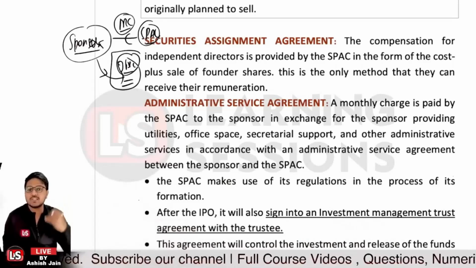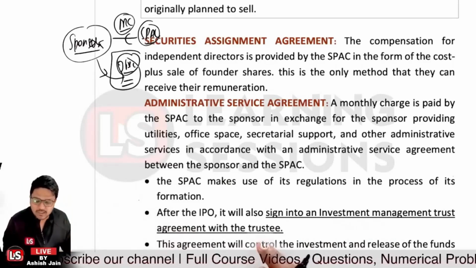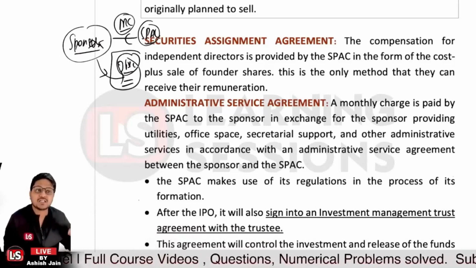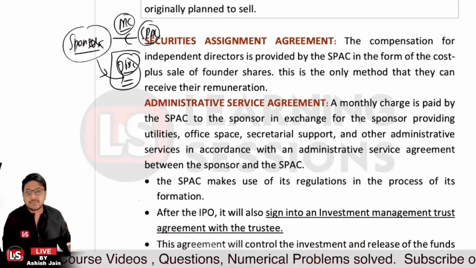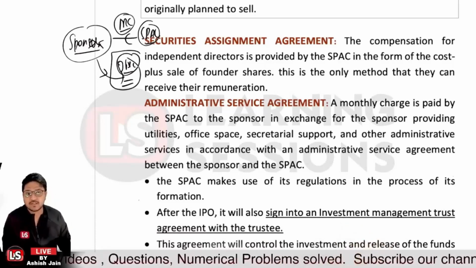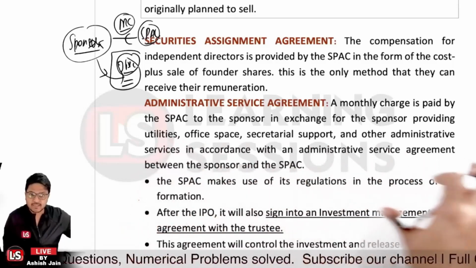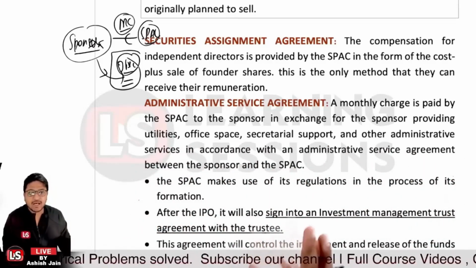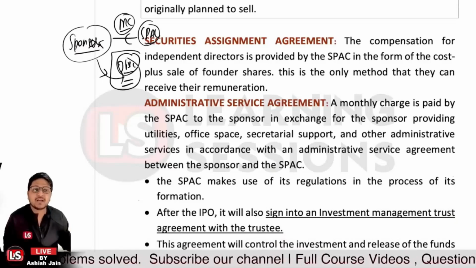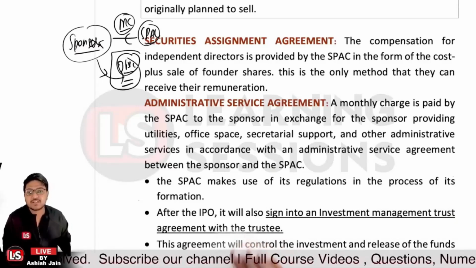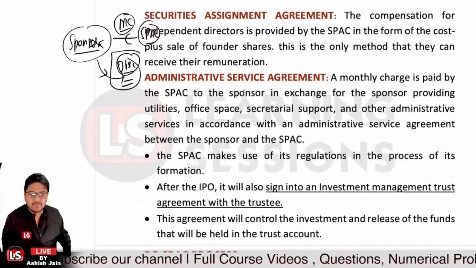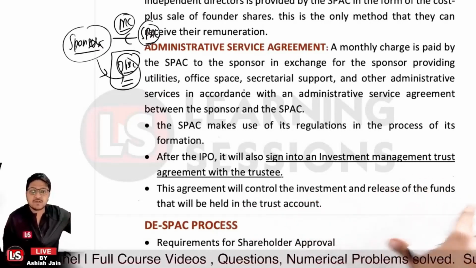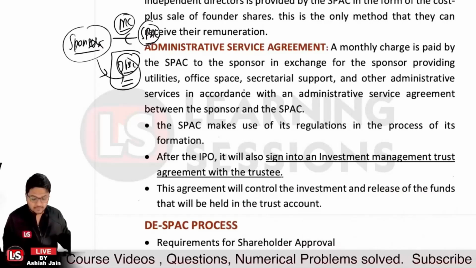We receive administrative services from the sponsors, and in exchange the SPAC pays the monthly charge for the same, right? The SPAC makes use of the regulations in the process of forming this administrative service agreement, so no excess amount is paid. After the IPO, it will also sign an investment management trust agreement with the trustee.